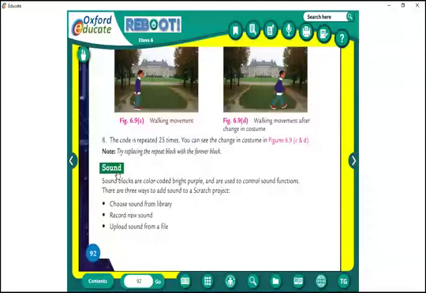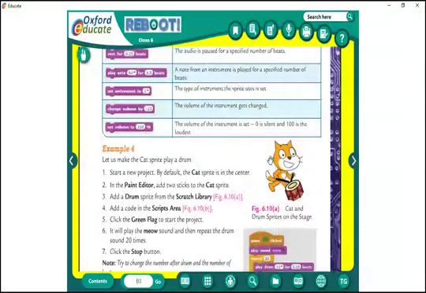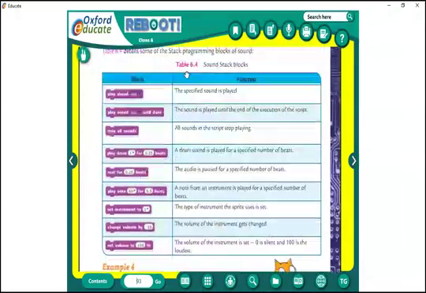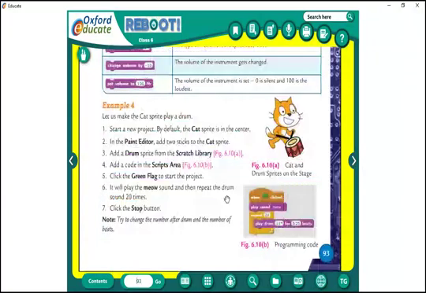Sound. What is the color code for sound? Bright purple. Underline bright purple. Okay, sound. Then what is next? Purple color. With sound, there are blocks like play sound pop until done, stop all sounds, play drums 1 for 0.25 beats. This is for all sound. And they prepared one game and one animation here.